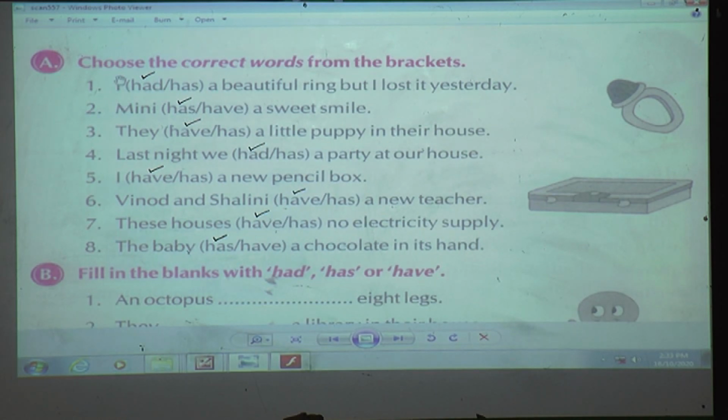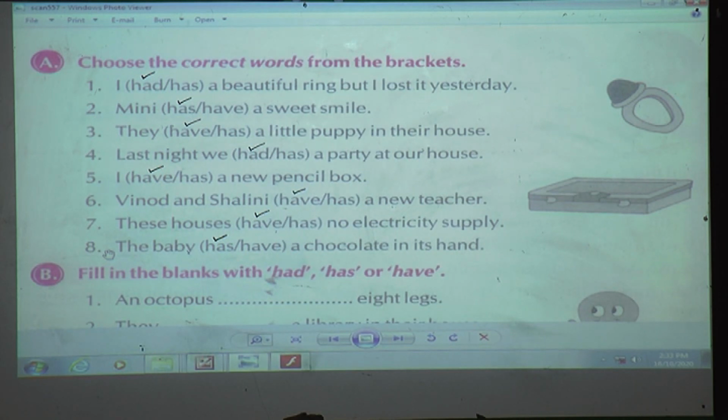Now here I have told you that along with I, which verb always goes? Have. But we have to see the full sentence, whether it is telling about past tense or other things. So here we can see it is a past tense, so I have used had. I hope that you have done all the 8 examples. Shall we move on to exercise B, students?